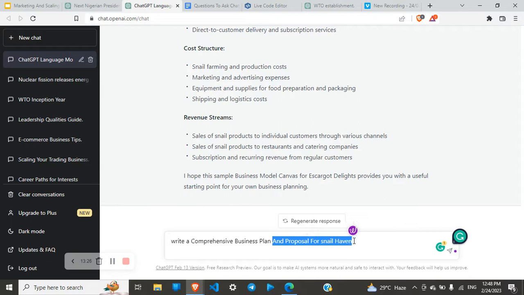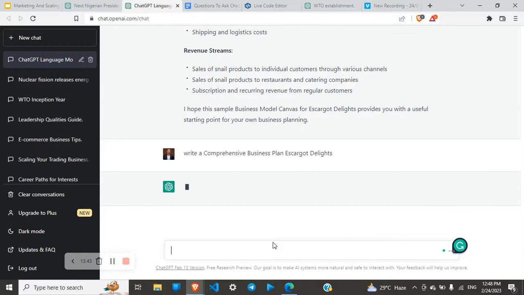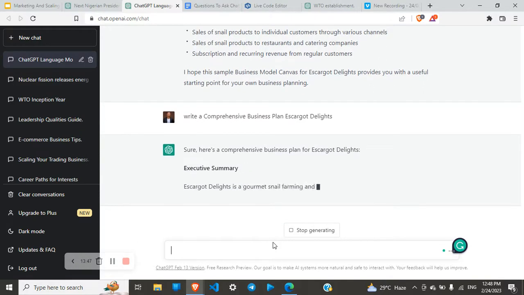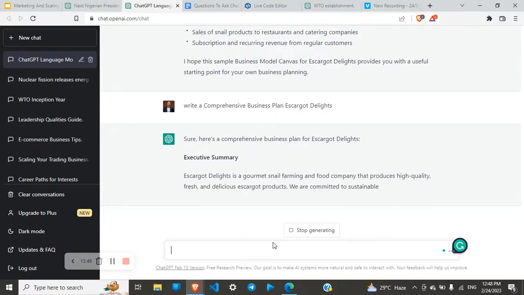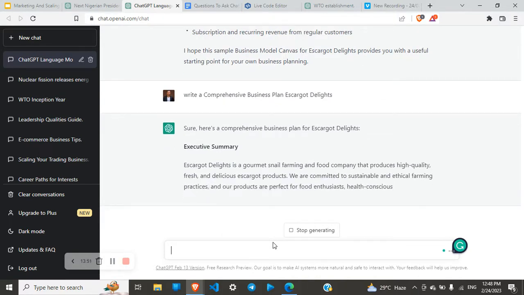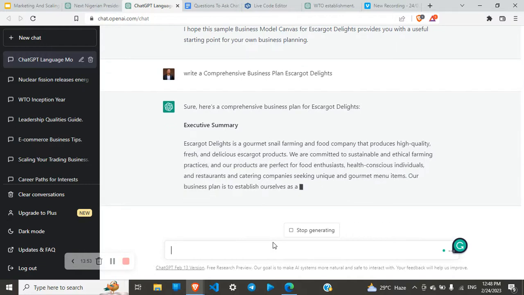For, we want to do not Snail Heaven this time around. Sorry. I just remembered the business, Escargot Delight. Yeah. So this is Escargot Delight. And let's copy and we'll paste. Okay, let's see. Sure, here's a comprehensive business plan for Escargot Delight. Executive summary. Now it's starting with the executive summary.